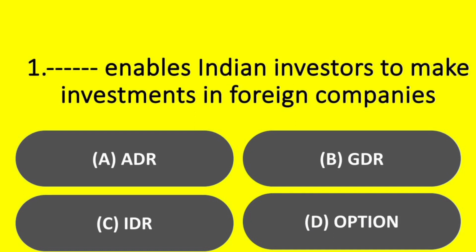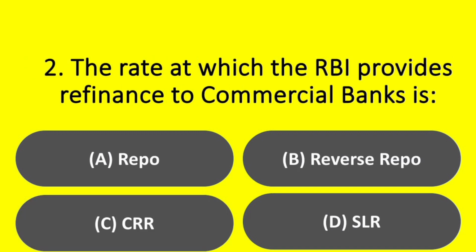Question. Dash enables Indian investors to make investment in foreign companies. Option ADR, GDR, IDR. Answer option C, IDR. അടുത്തത് the rate at which the RBI provides refinance to commercial banks is repo, reverse repo,